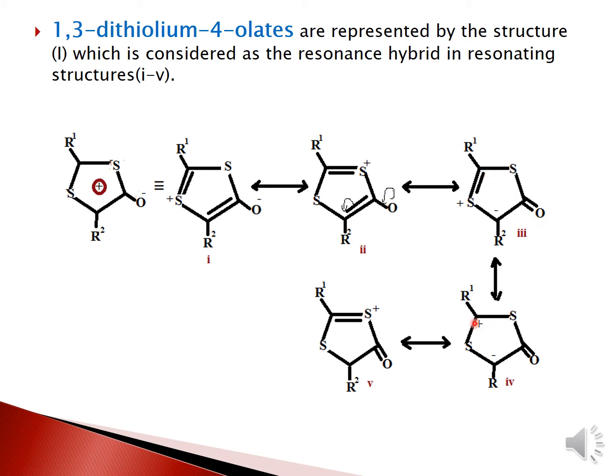Once the carbocation is formed, again this minus charge will abstract the proton, and then this positive charge will give you one bond, resulting in the positive charge on the sulfur atom. That is your fifth structure. Moving on to the next slide.